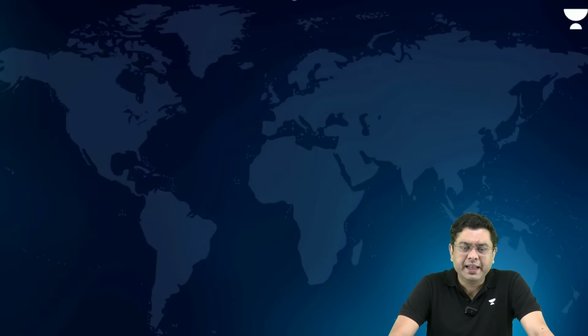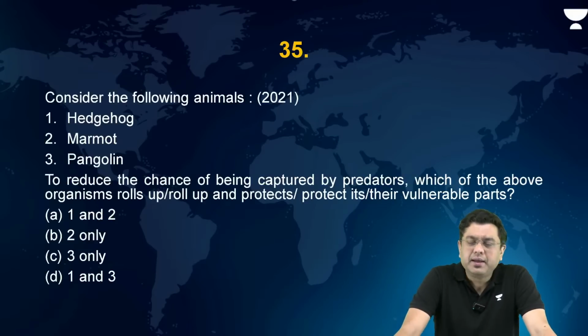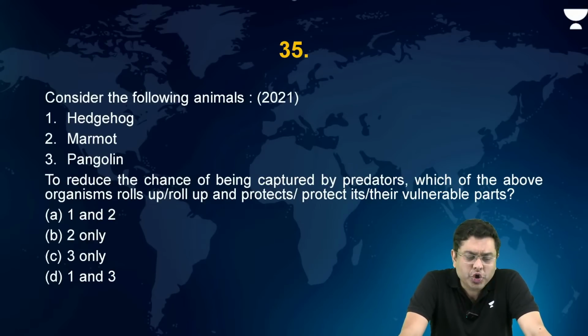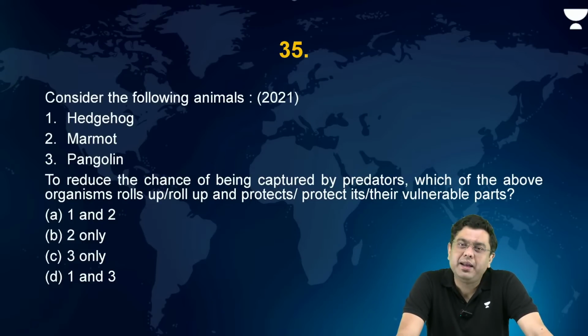Okay? Now, after that, consider the following animals: hedgehog, marmot, and pangolin. To reduce the chance of being captured by predators, which of the above organisms rolls up and protects its vulnerable parts? So hedgehog, marmot, and pangolin. All that you need to be aware of is how these species look like, right? You will be able to get at your answer.